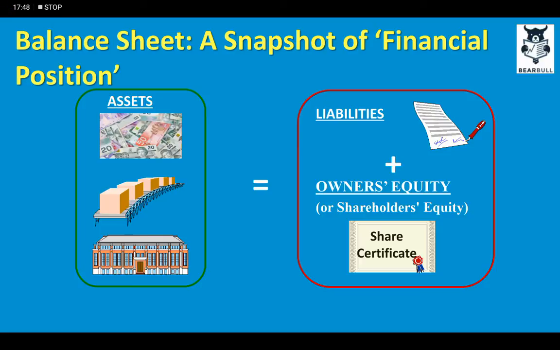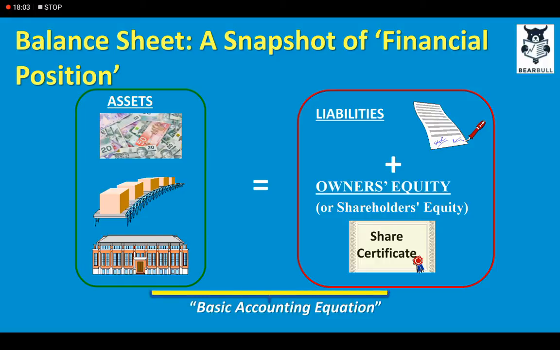So there are only two modes of financing the assets. This is essentially the basic accounting equation, which we will be talking about shortly. The accounting equation is basically assets equal to liabilities plus capital or equity.